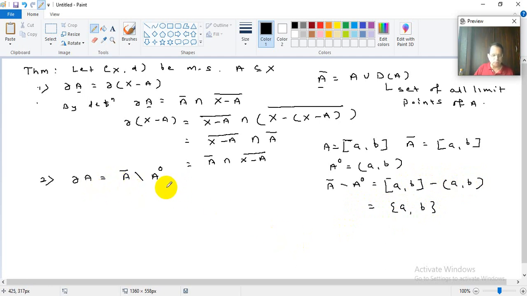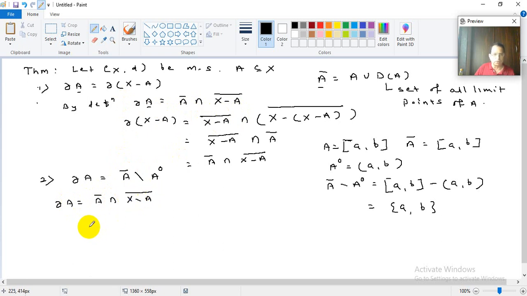So this is the boundary of A, equal to A bar minus A interior. But then how to prove this? This is verification, this is not the proof. But always make it a habit that whatever you are going to prove theoretically, verify by concrete examples. That helps you to understand the ideas in a better way. This is what I feel. Right? So now the proof. We start with the boundary of A, which by our definition is A bar intersection (X minus A) bar.